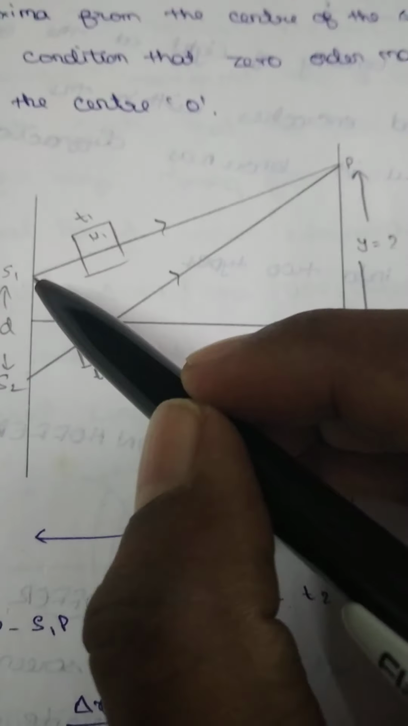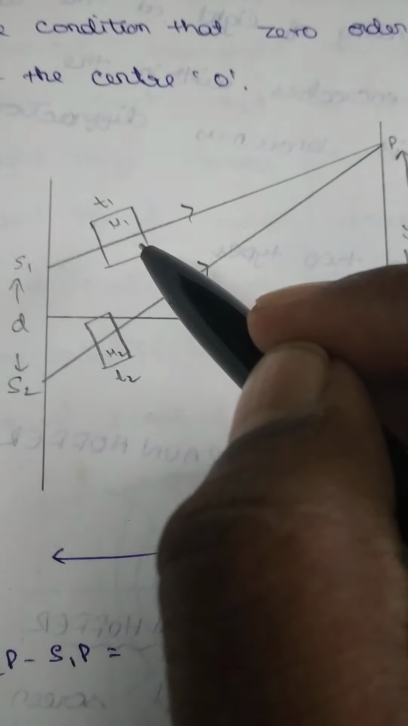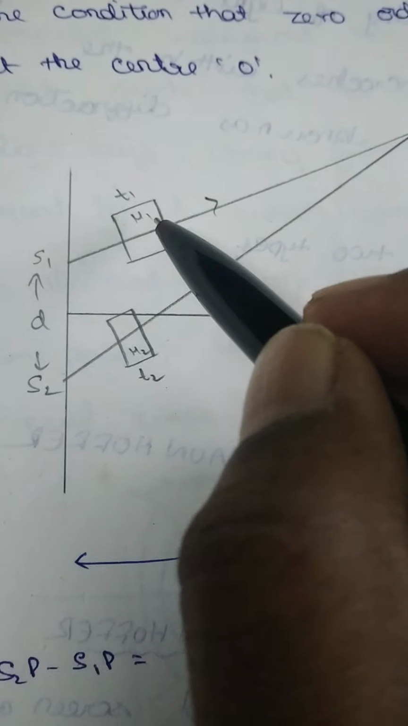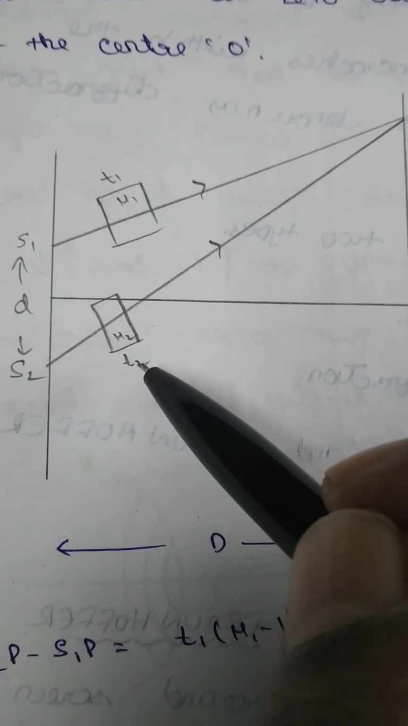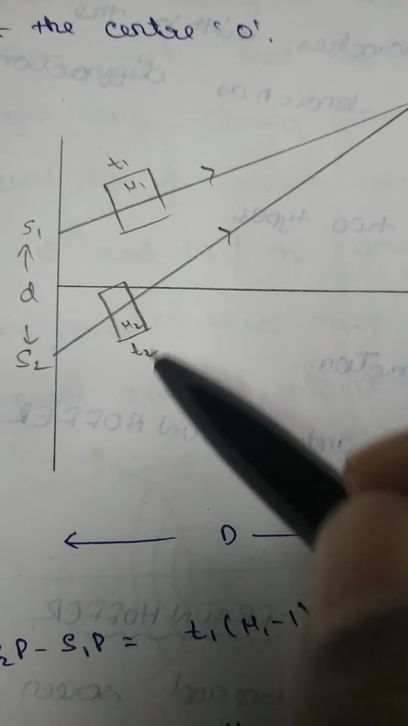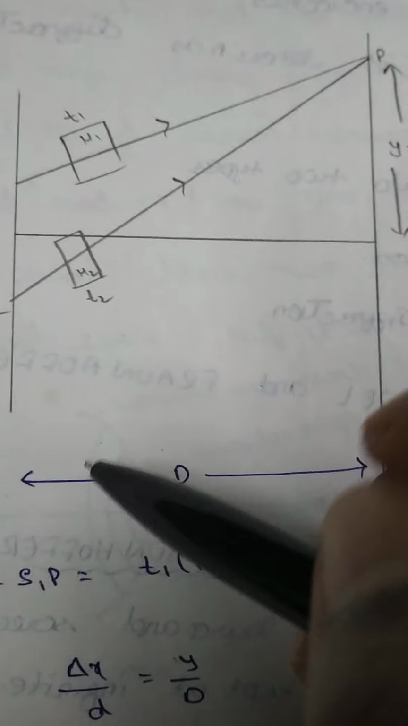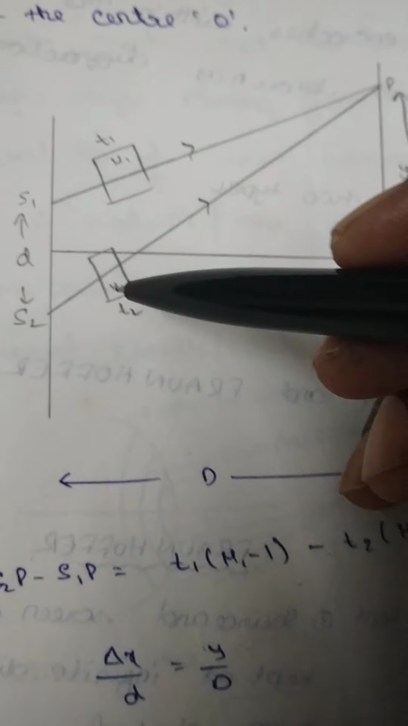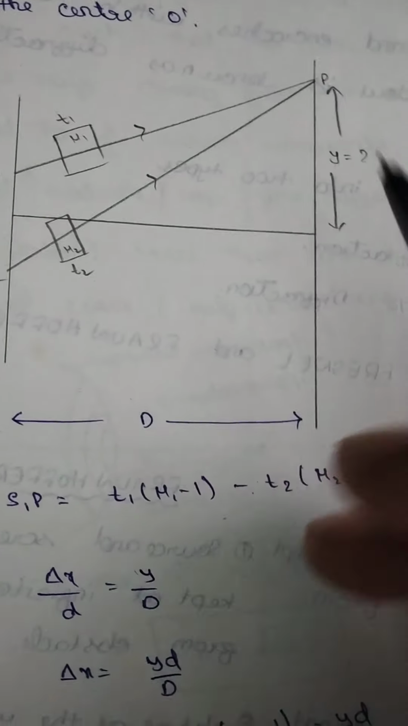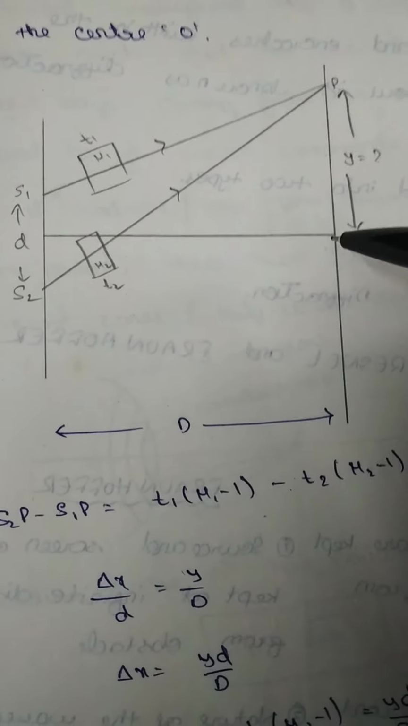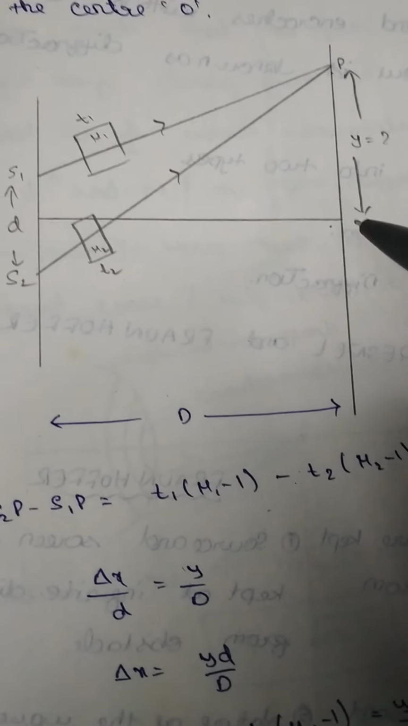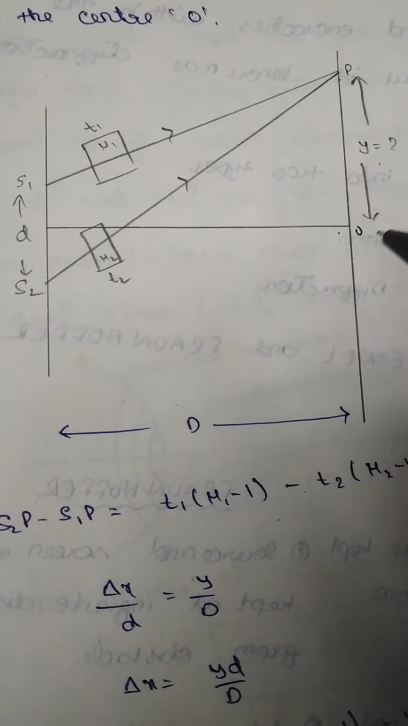So, the next application is here. In the path of one of the beams, there is a transparent medium of thickness t1 and refractive index mu1. And in the second path also, a transparent medium of refractive index mu2 and thickness t2 is introduced. By introducing these two plates or films, let the central bright band be shifted to the point P, and the distance of the point from O is y.